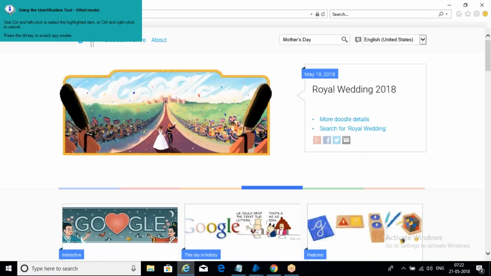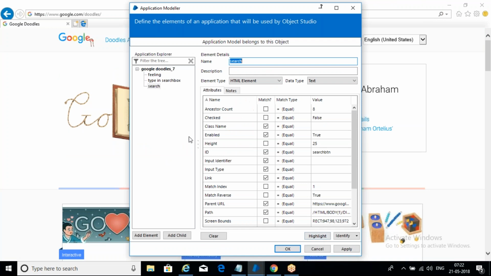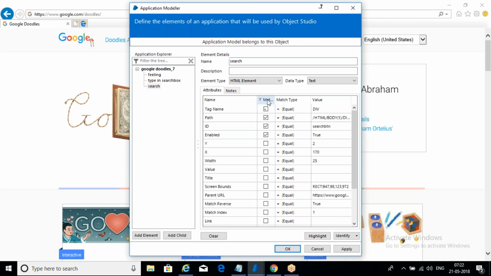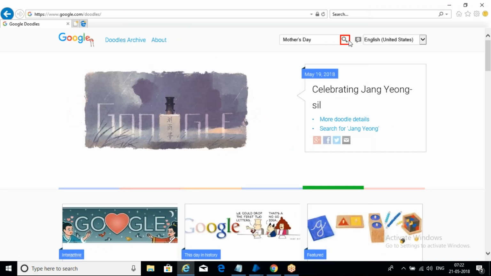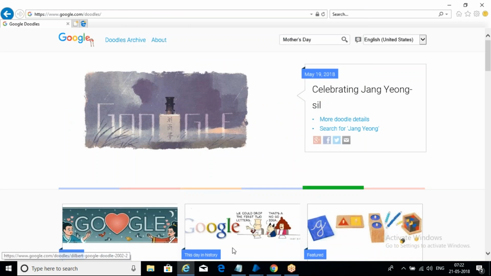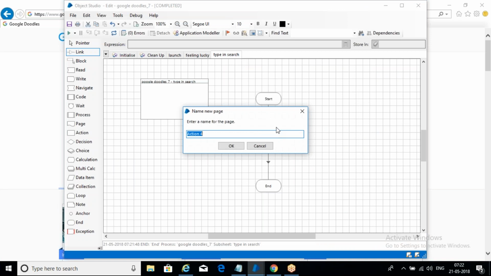identify, come to application, this one, right? Control left click. Observe this. Again we need to uncheck the same thing, parent URL, and then where you don't have values. Okay. Now highlight. It's working fine. Click apply. Okay. And we need to create an action for this. Right click, new,